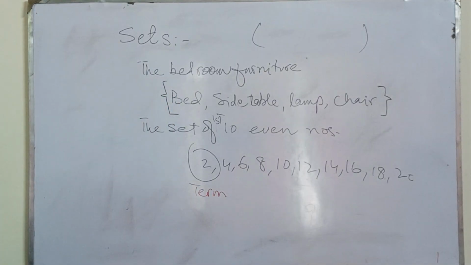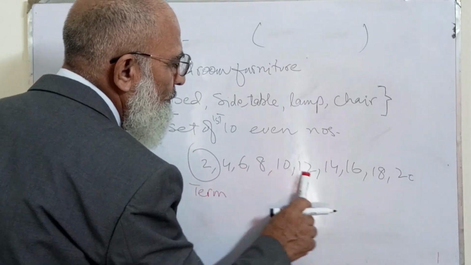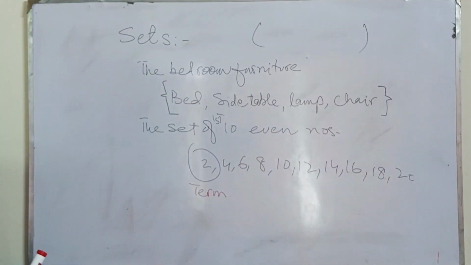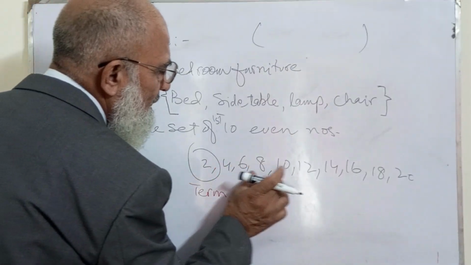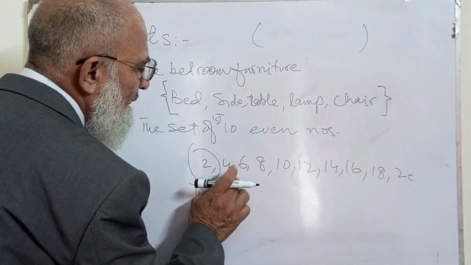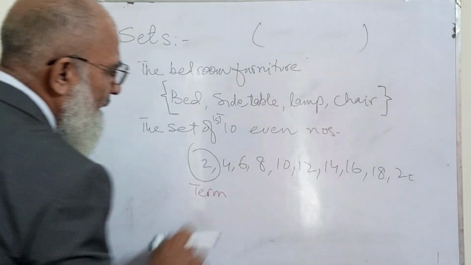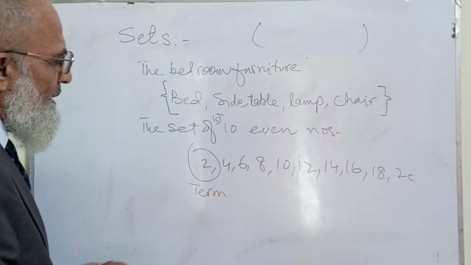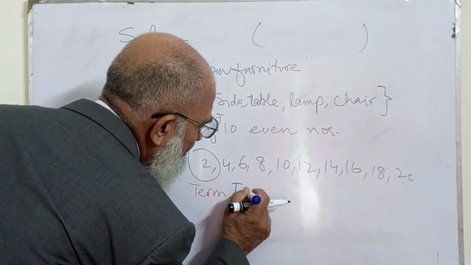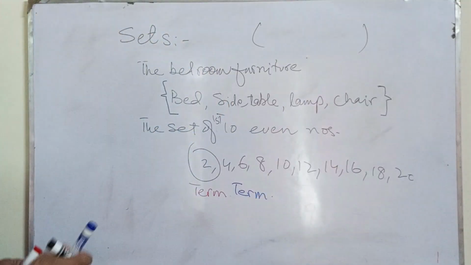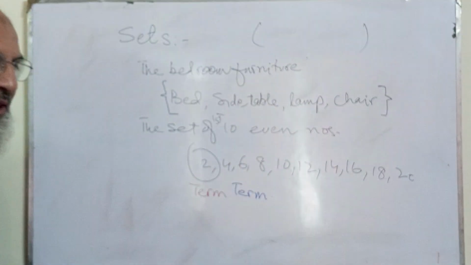This is a term, this is the second term, third term, 4, 5, 6, and so forth. Now these are terms: 2, 4, 6, 8, 10. First term, second term, third term, and so on and so forth. And when this is a term, and this is also a term, this is also a term, then the increment between them,